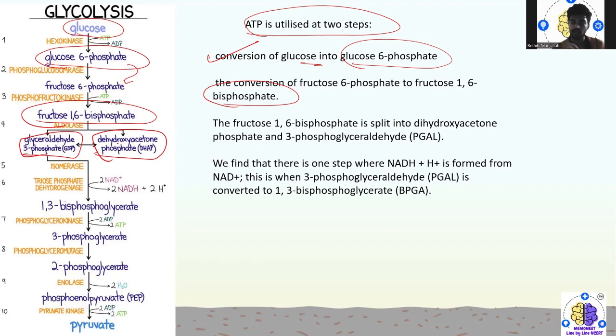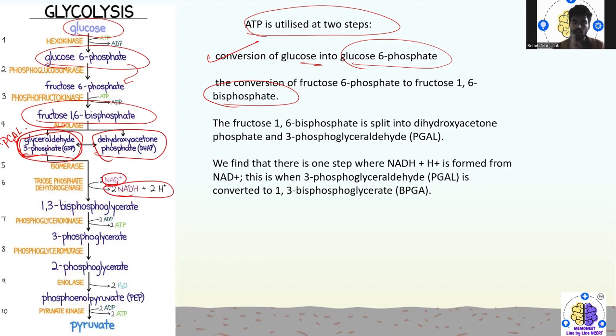And we find that there is only one step where NADH and H plus are formed from NAD plus. You are going to see it in this step, 3 phosphoglyceraldehyde, PGAL, which you can also call glyceraldehyde 3 phosphate.